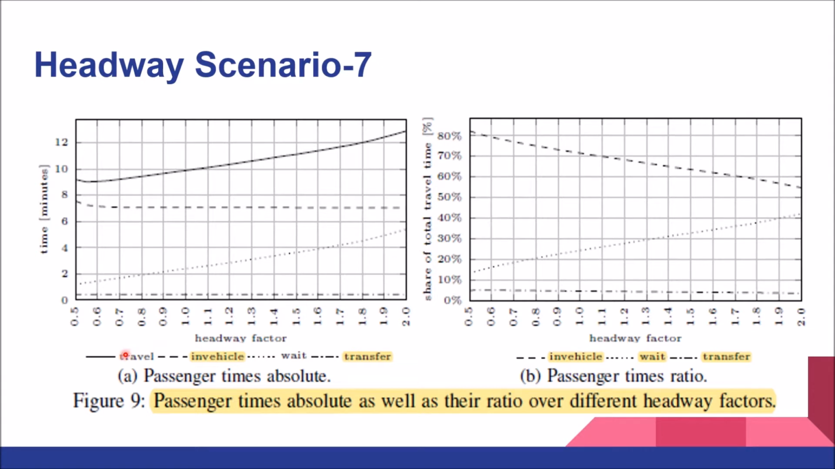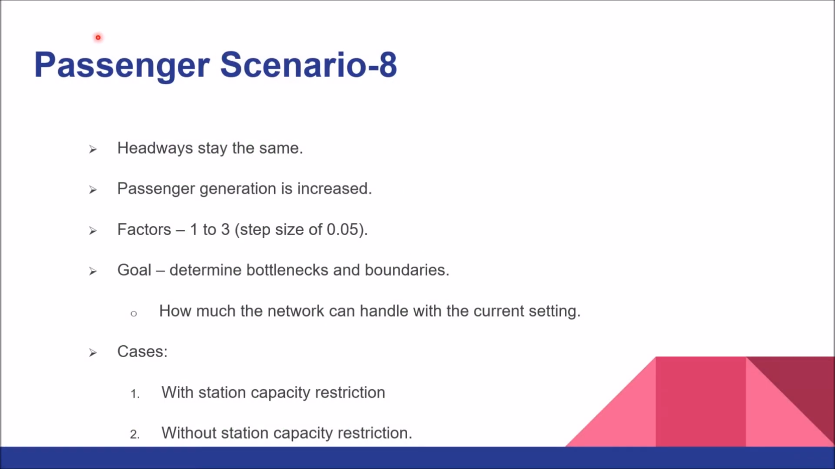What we can say is the travel time increases with the increase of headway factor, reason being the waiting time is increasing. Then the transfer time is almost the same, and the in-vehicle time initially, at 0.5, decreases a bit and then it is constant. And with respect to the passenger times ratio, this is the headway factor and this is the share of the total travel time. So with respect to travel time, the in-vehicle time is decreasing, the wait time is increasing, and the transfer time remains constant. So that was the headway scenario.